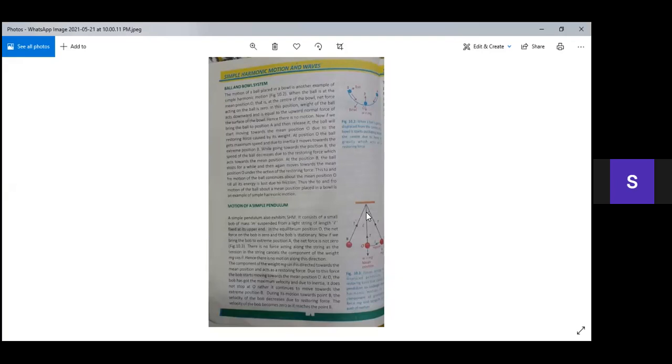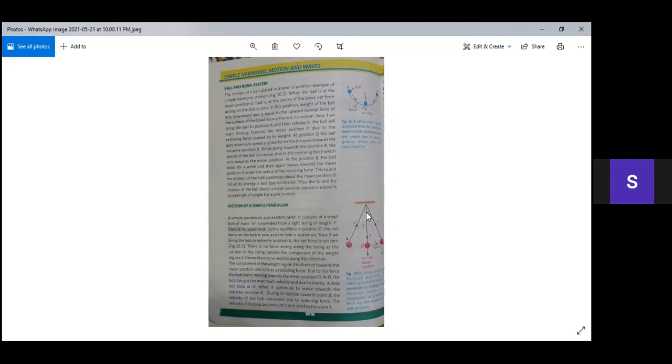The basic simple pendulum consists of a small ball of mass m. Let's suppose we name the mass m of the small bob, which is suspended from a light string of length L. Means the length of the string we will consider here is L, and this string is fixed from its upper end.